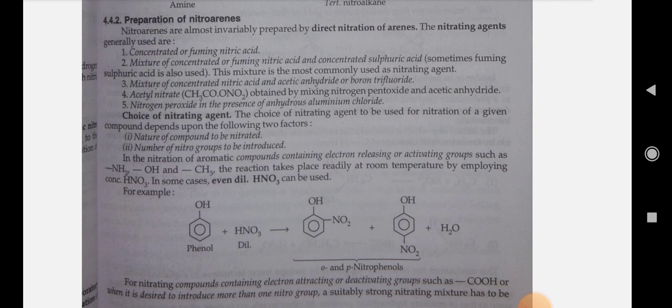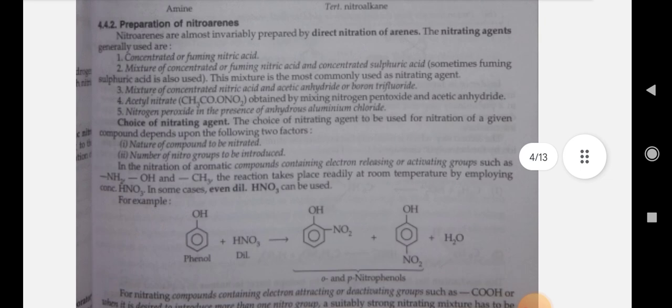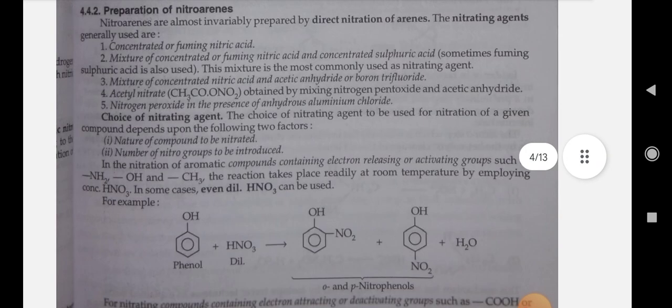The nitrating agents generally used are: first, concentrated or fuming nitric acid. Second, a mixture of concentrated or fuming nitric acid and concentrated sulfuric acid. This mixture is most commonly used as a nitrating agent. Third, a mixture of concentrated nitric acid and acetic anhydride or boron trifluoride. Fourth, acetyl nitrate obtained by mixing nitrogen pentoxide and acetic anhydride. Fifth, nitrogen peroxide in the presence of anhydrous aluminium chloride.